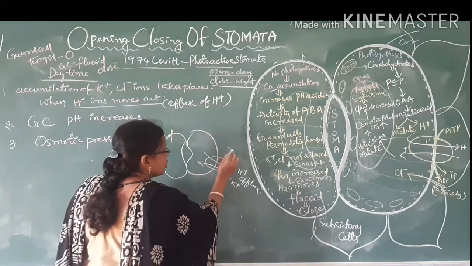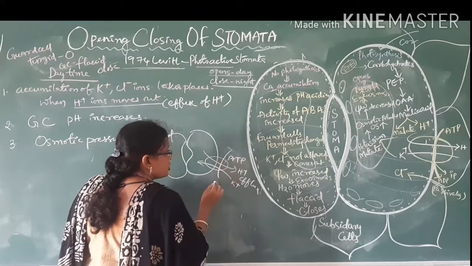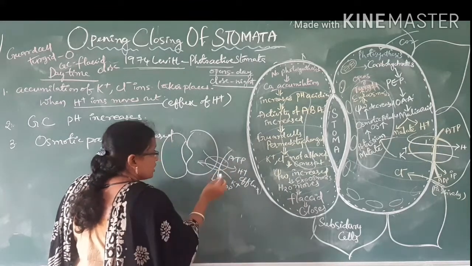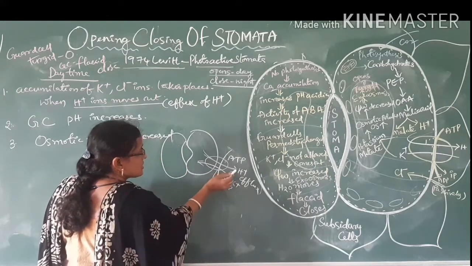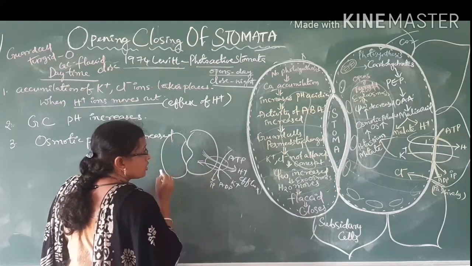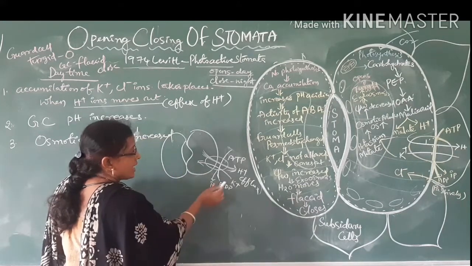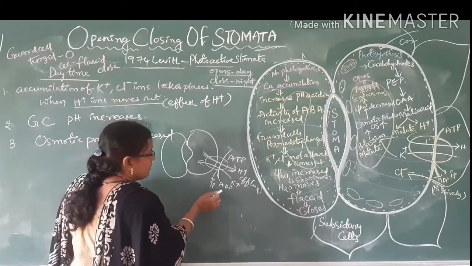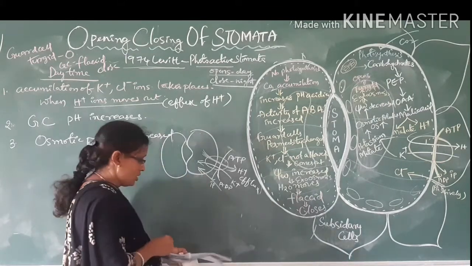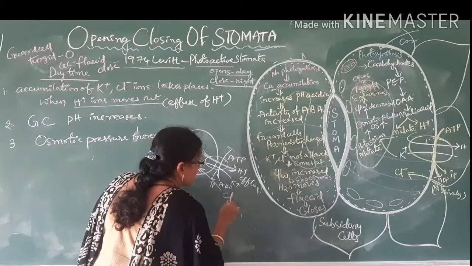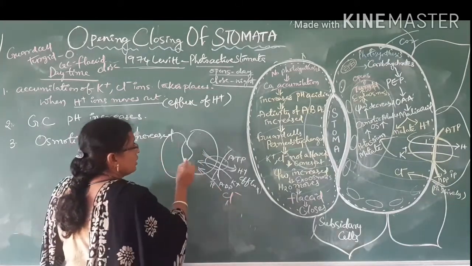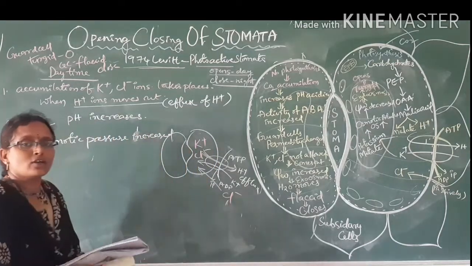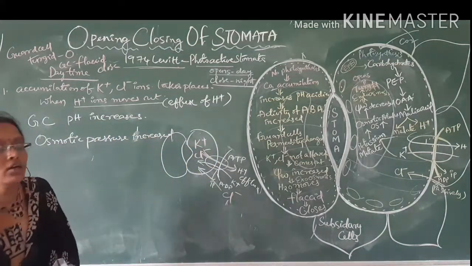So this is active transport, by taking energy and converting ATP into ADP and inorganic phosphate. So actively H plus ions are sent outside the guard cells, and K plus ions enter into the guard cells. At the same time, there is passive transport of chlorine ions. Chlorine ions passively move into the guard cells. Now K plus and Cl ions accumulation is more in the guard cells.